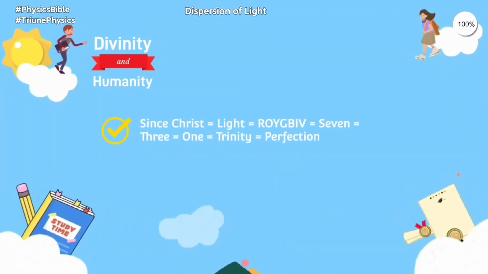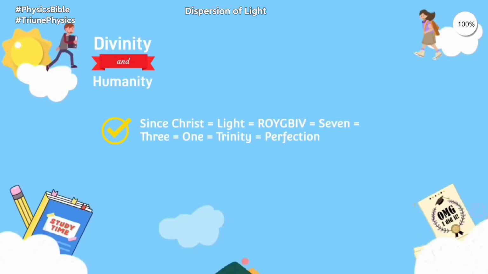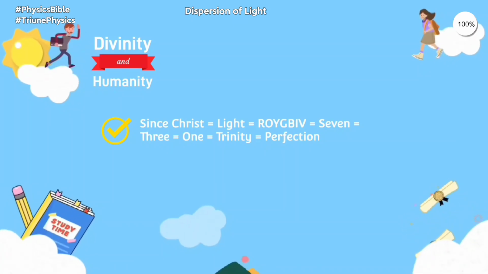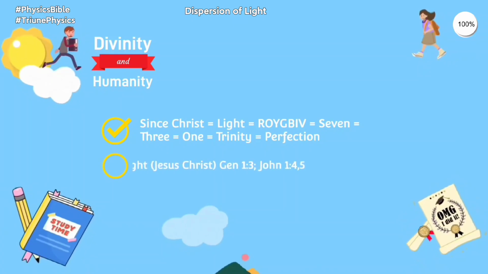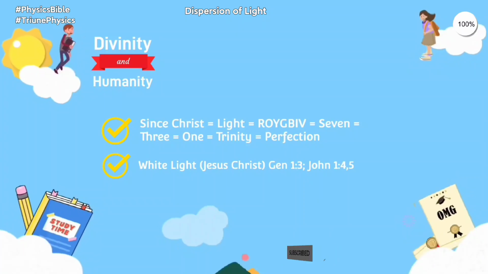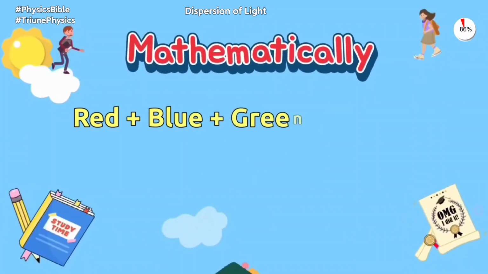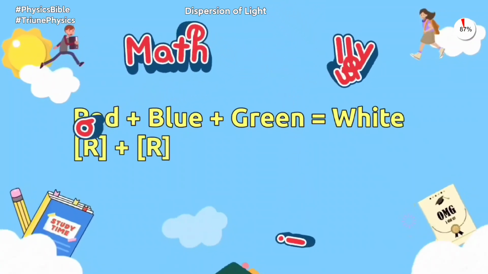Since Christ is equal to light, is equal to ROYGBIV, is equal to 7, is equal to 1, Trinity is equal to perfection. The source, white light, is Jesus Christ. Red plus blue plus green is equal to white, humanity and divinity.